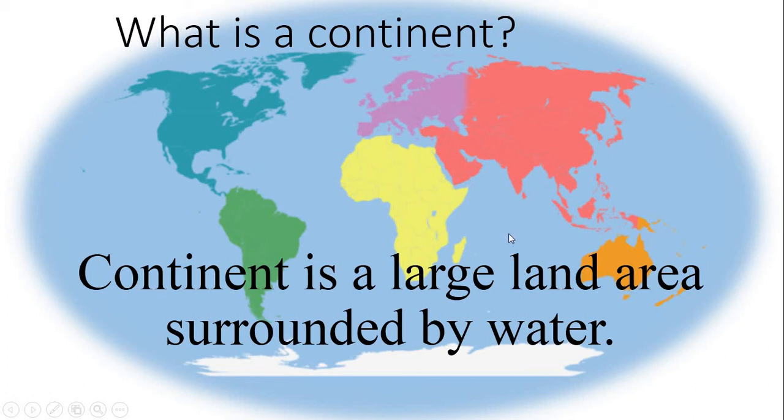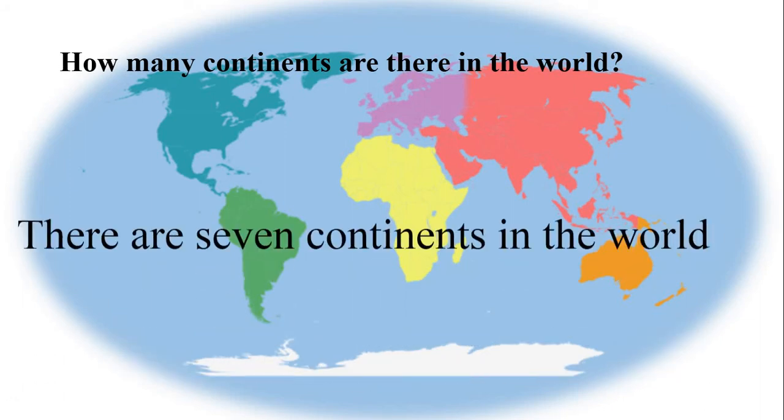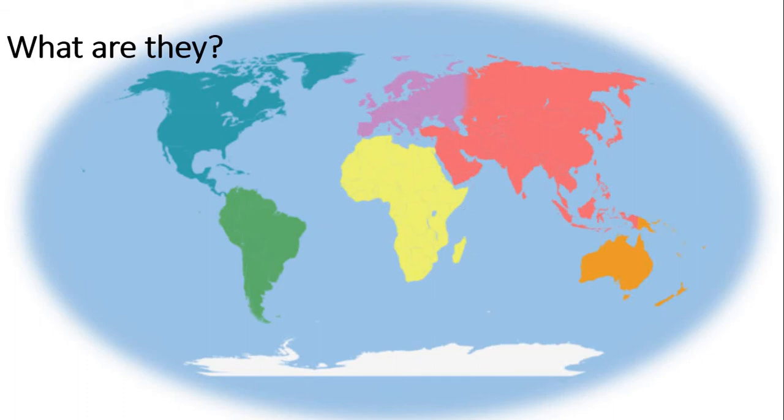Here you can see 7 continents. Let's see what those continents are.